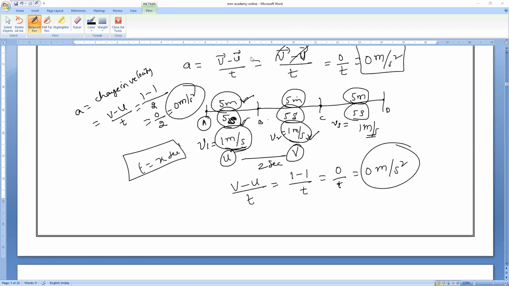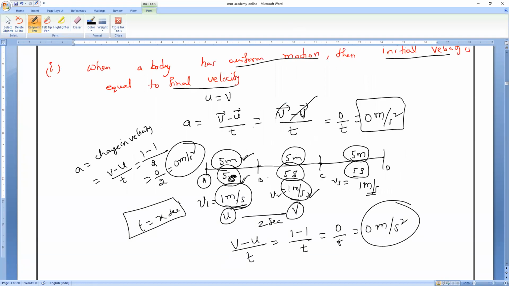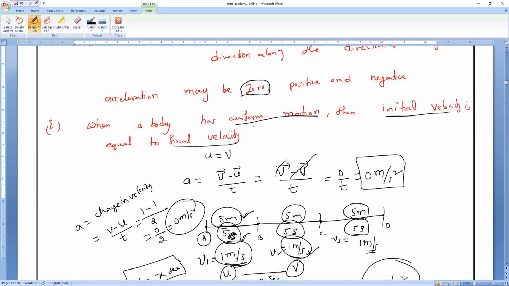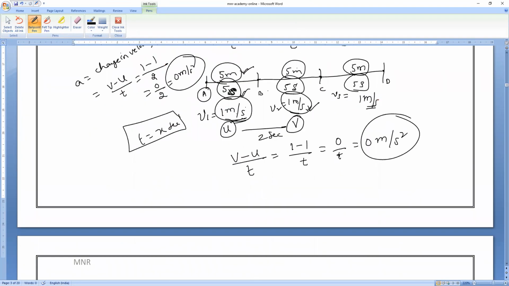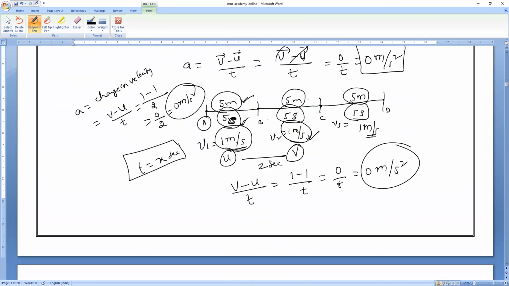Yes, Mr. Sanjay, velocity is not changing. That's why I'm saying if the velocity is constant, then acceleration is 0. Do you understand? Clearer? If velocity is not changing, then acceleration is 0, because if there is no change in velocity, acceleration is 0. That's all it is. Are you clear?